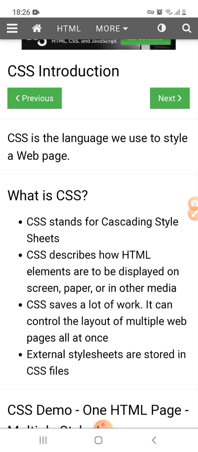From formatting tags, we can only format a particular paragraph or a particular element or the particular content of the web page. But if you want to format or style a complete web page or a website, then CSS is the best solution for that. External style sheets are stored in .css files.